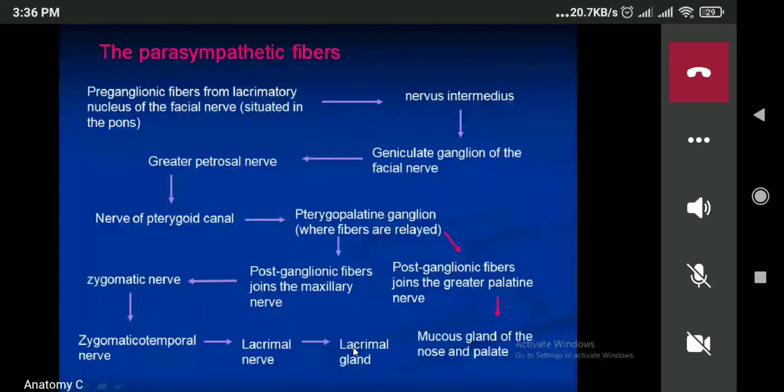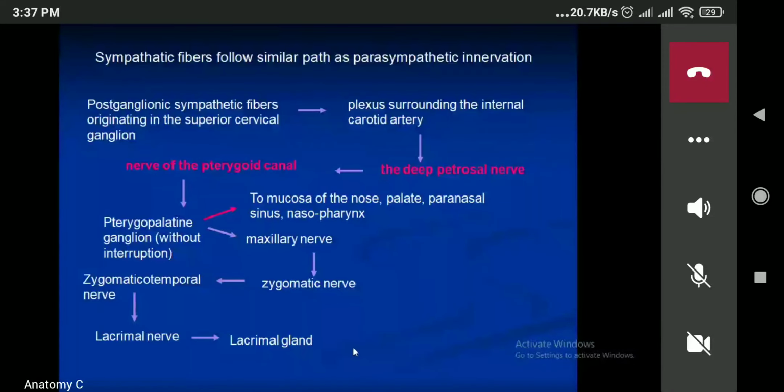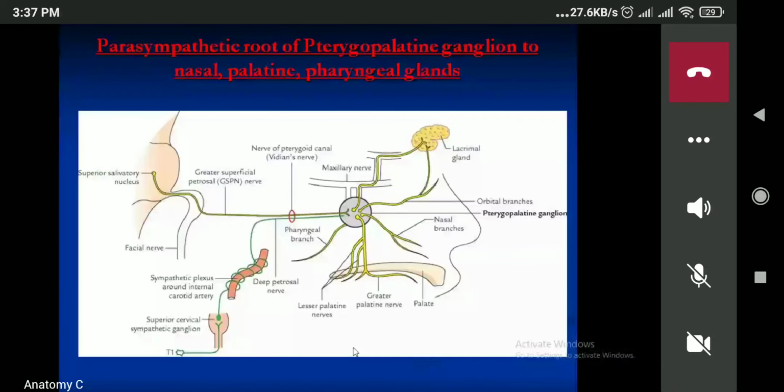Okay, now you just see over here, this one is the parasympathetic root of the pterygopalatine ganglia. Now, when we say parasympathetic root in pterygopalatine ganglia, what will you have to know? You have to know the preganglionic fiber and the postganglionic fiber. Now the preganglionic fiber will arise from the superior salivary nucleus. Now superior salivary nucleus is the nucleus of the facial nerve or the nucleus of the glossopharyngeal nerve.